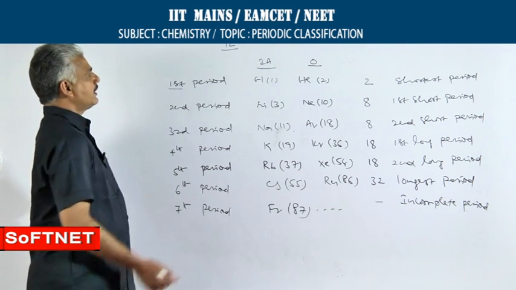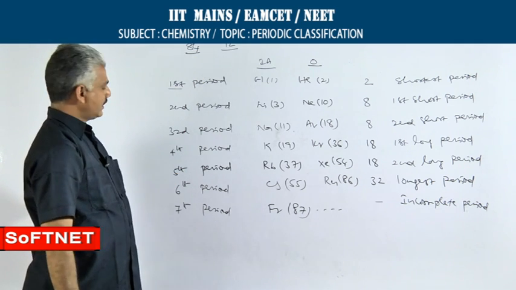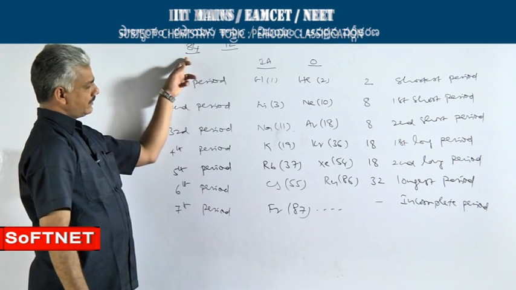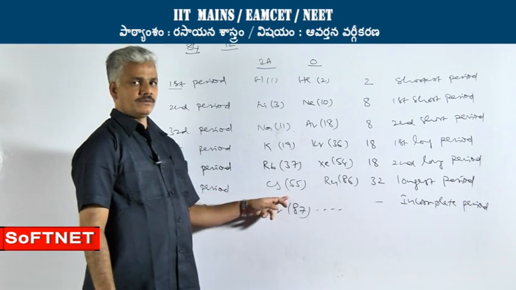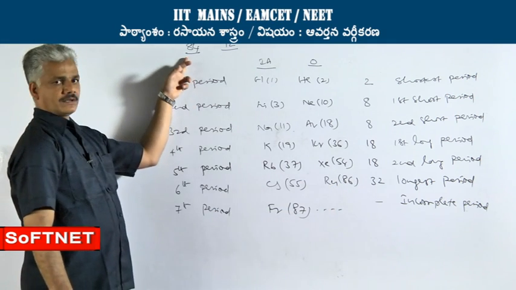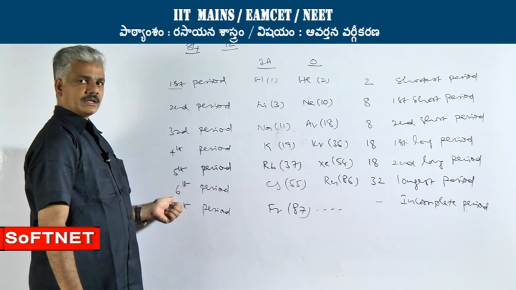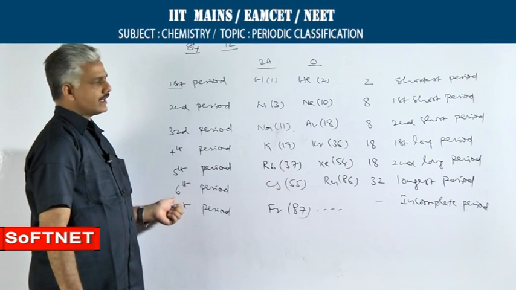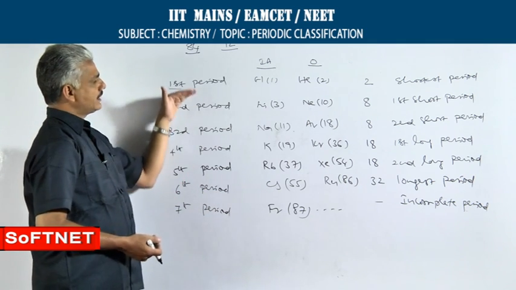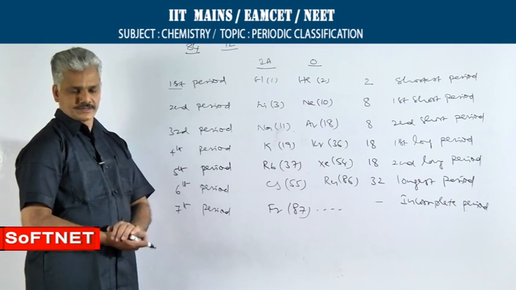Say for example, if any element's atomic number is 84 and you have to identify the period number, you can see 84 lies in between 55 and 86. Therefore, the element with atomic number 84 will be present in the 6th period. Like this, period number can be identified by remembering this classification of elements into periods.